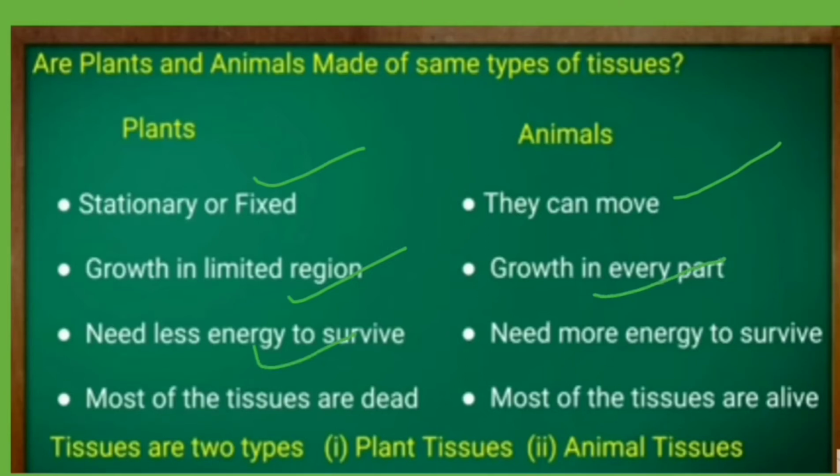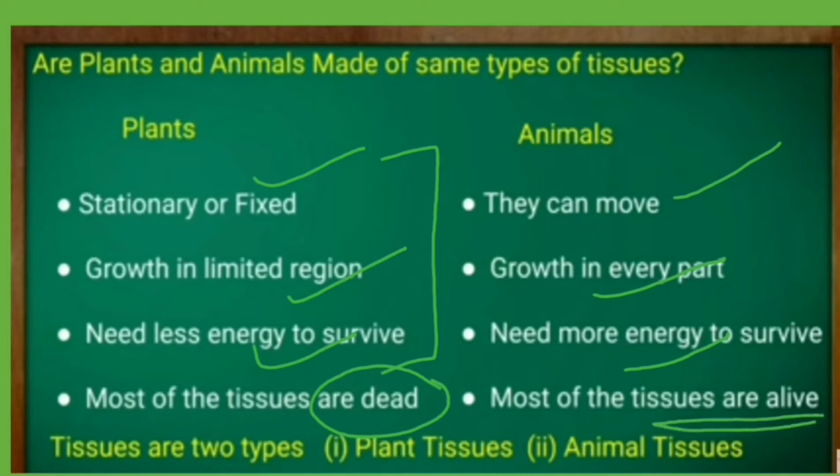Plants need less energy to survive, but animals need more energy for their survival. So, most of the tissues in plants are dead tissues which provide them mechanical strength, whereas in animals, most of the tissues are alive because they require a lot of energy to survive.